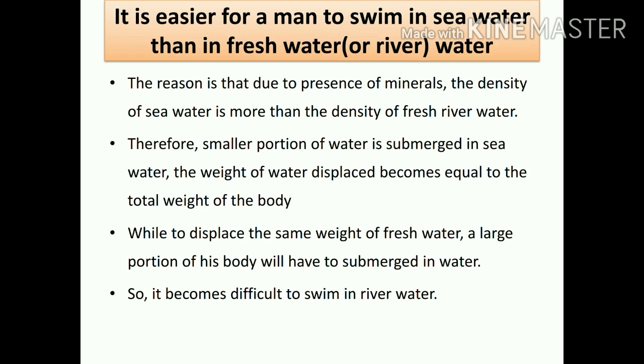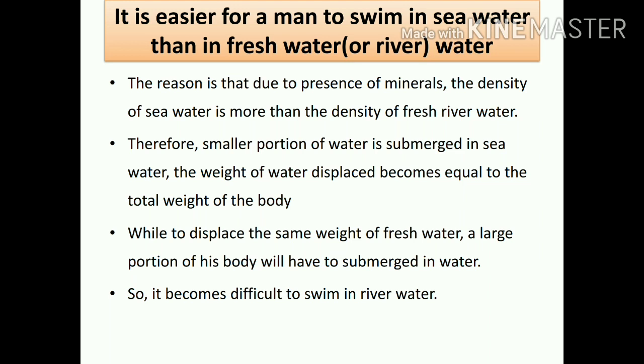Next one. It is easier for a man to swim in sea water than river water. Yeah, this we have already studied, that sea water has more density. As sea water has more density, the person will be able to swim in sea water very easily. Whereas in river water, fresh water, the density is minimum, the density is 1. As the density is 1, it will be somewhat difficult for him to swim in river water.